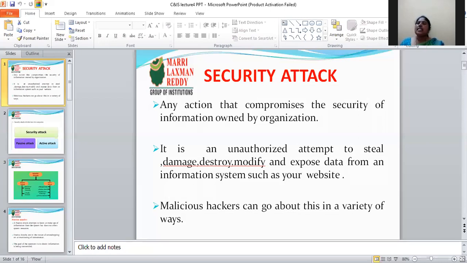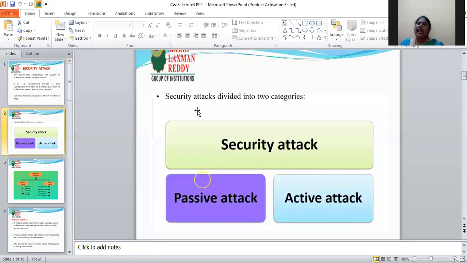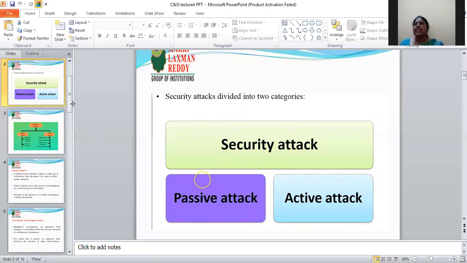Security attacks are divided into two categories. The first one is passive attack, and the second one is active attack. What is a passive attack?